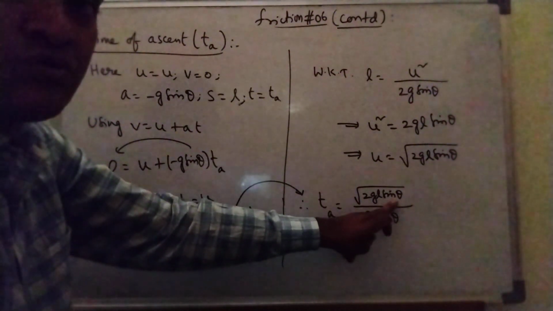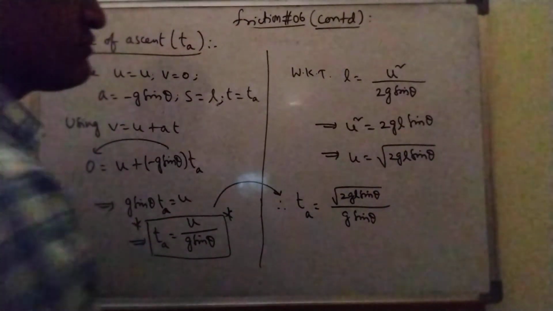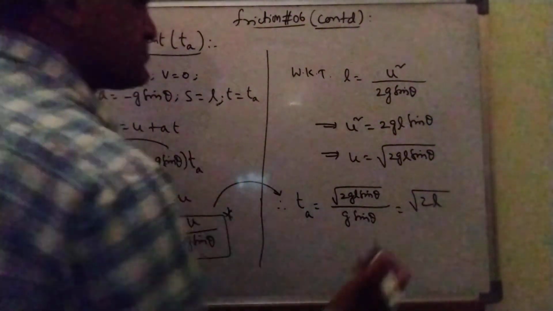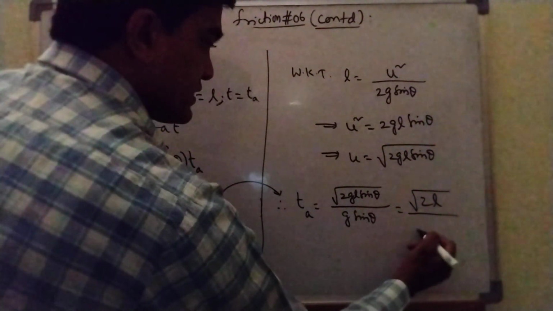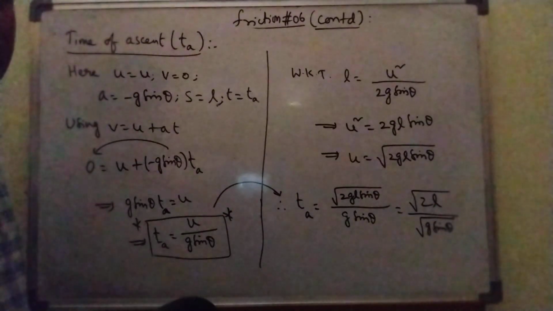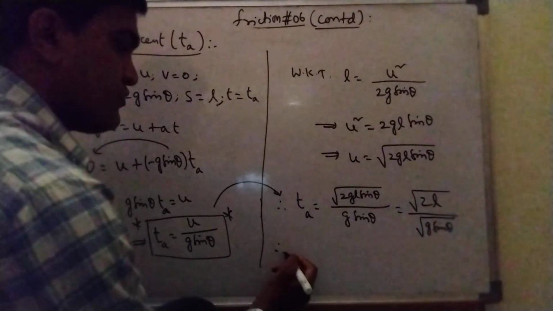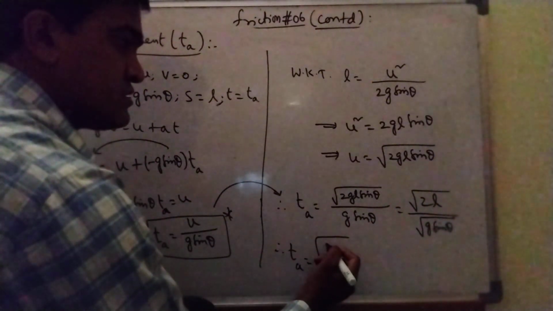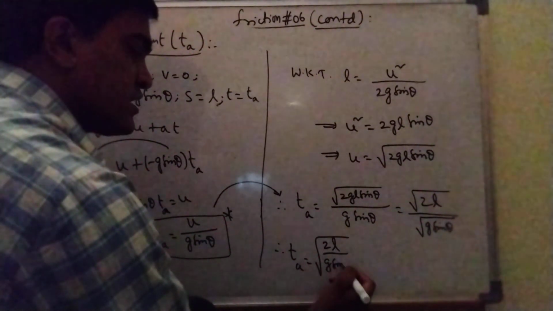Similarly, root sin theta cancels with sin theta, leaving 1 by root sin theta. Finally I get root 2L by root g sin theta. This is in the form root a by root b, so I can write it as root of a by b. Therefore, time of ascent is equal to root over 2L by g sin theta.